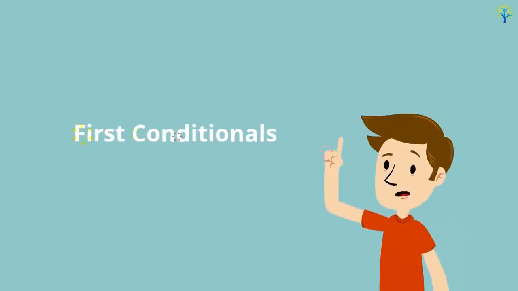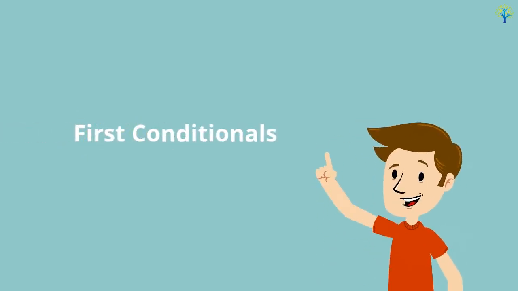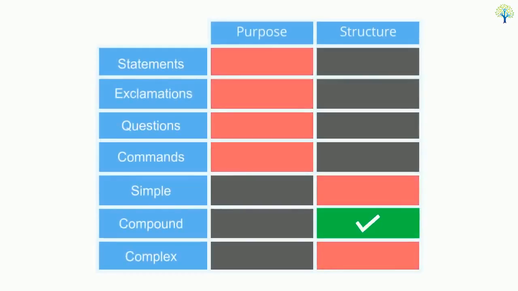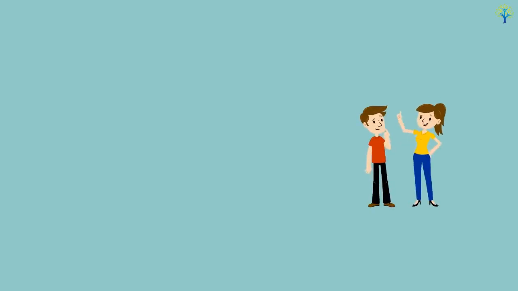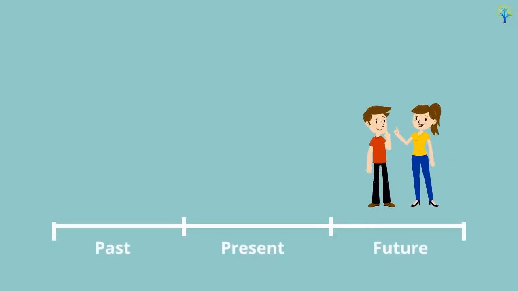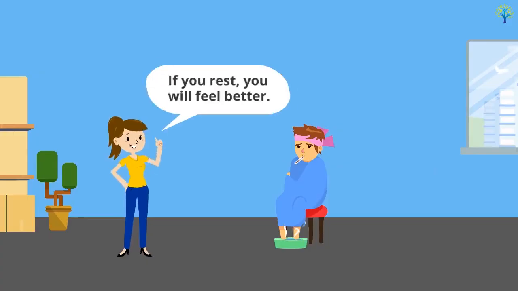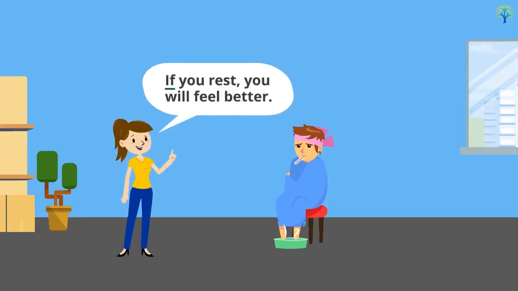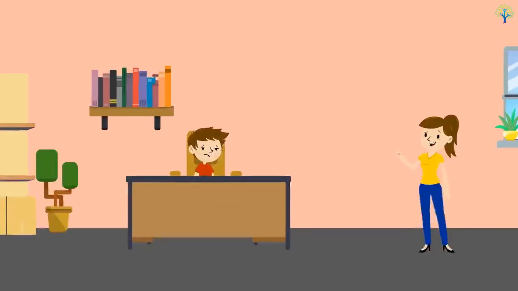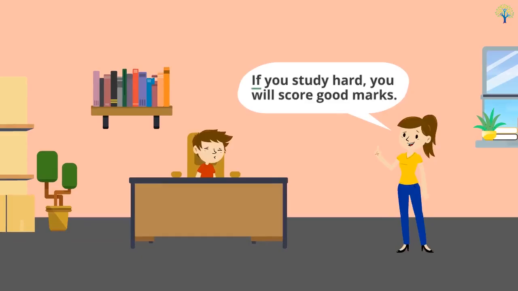In this video, you will learn about first conditionals. This topic is a part of compound sentences. First conditional sentences are used to talk about things that may happen in the future. For example, if you rest, you will feel better. Or, if you study hard, you will score good marks.